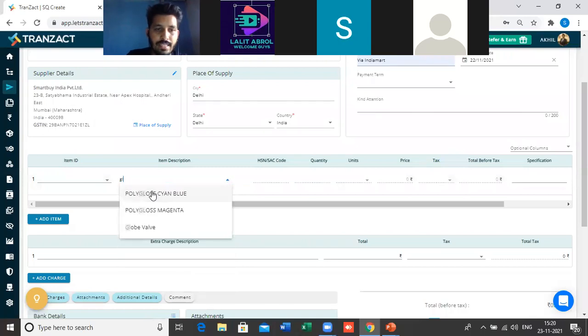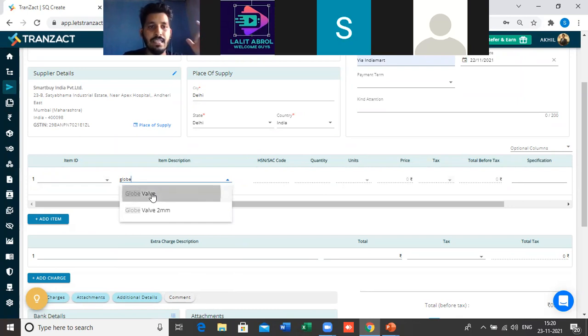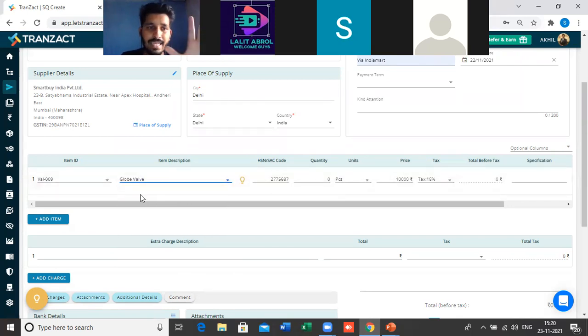For now, let's take an example of globe wall. Globe wall is one of my finished goods. So I'm just sending the quotation for this globe wall. Just click on globe wall, and the rest of the details will get fetched, because we have already added this data in the masters, that is the code, item ID, and the price.